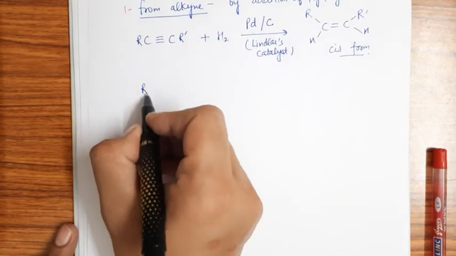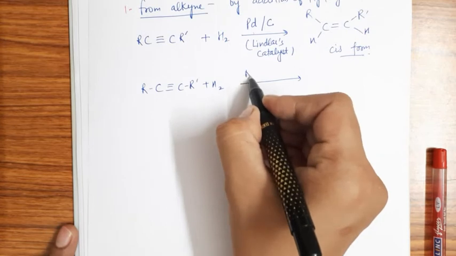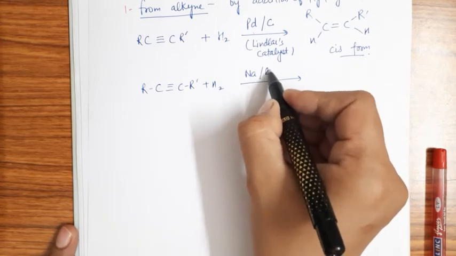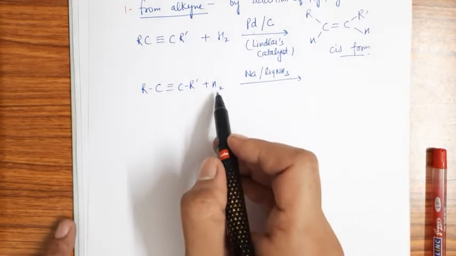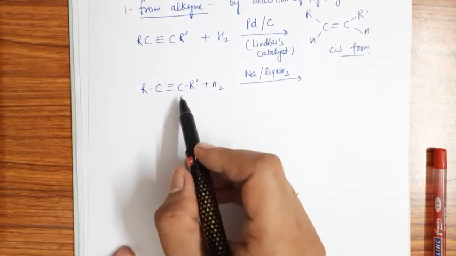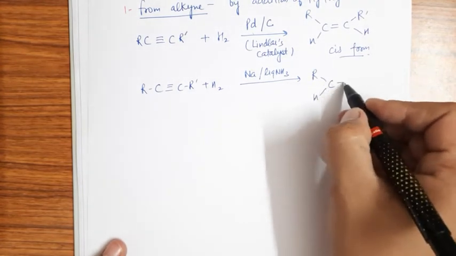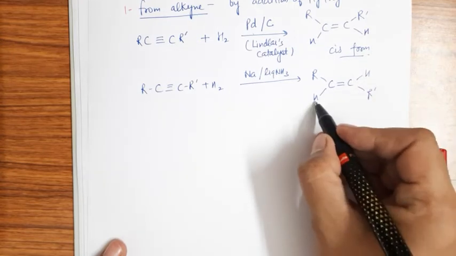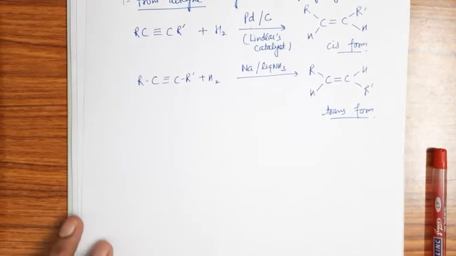But if I am taking sodium in the presence of liquid NH3, and I do the same process, that means I do the addition of hydrogen across the same type of alkyne, then I will get the trans product, in such a way, same groups on opposite sides. So cis and trans forms both can be obtained by using different catalysts for the addition of hydrogen.